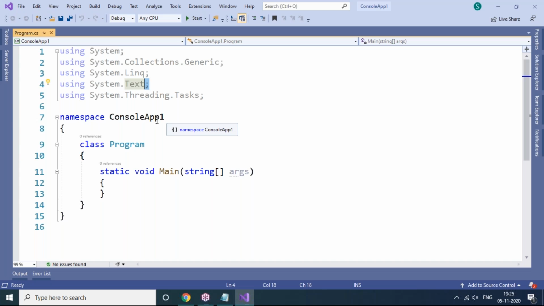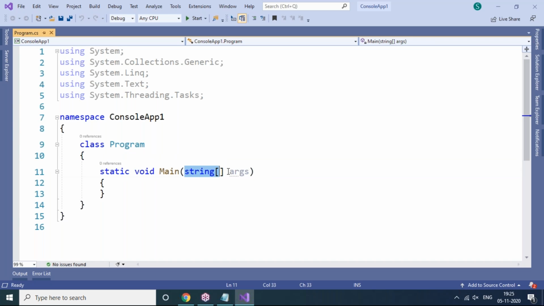But what about a user-defined namespace? Here, as a programmer, I created my application name called ConsoleApp1. This is a user-defined namespace. A namespace or library is nothing but a collection of classes. By default, one class is there that is called Program. And in this class, we have an entry point called static void Main. M should always be capital.